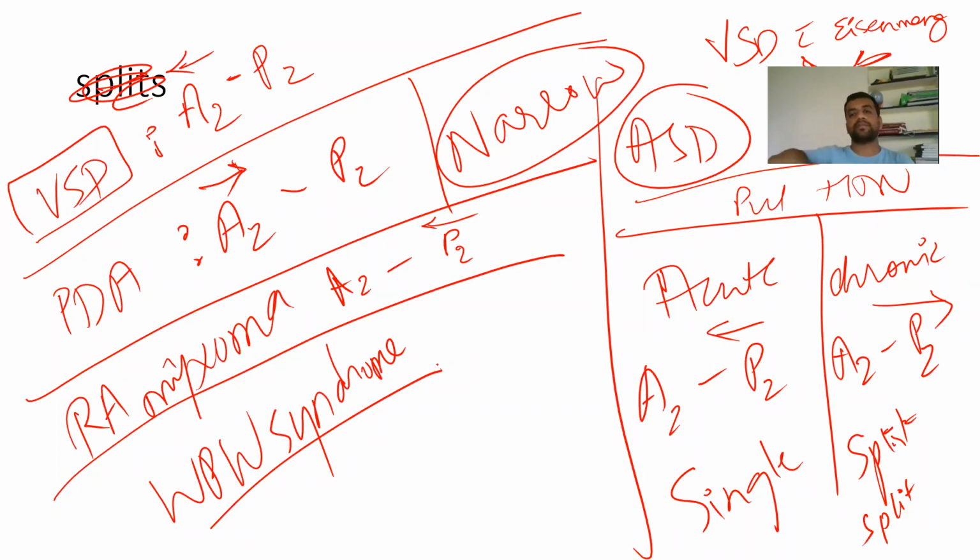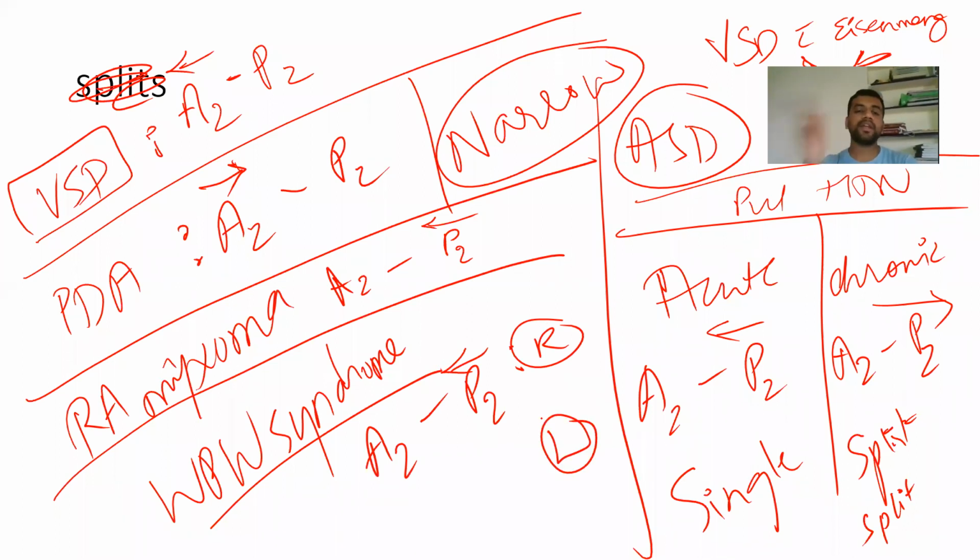So what happens is RV contraction goes on first and P2 will be completed early, and the left side will complete as it goes through the AV node, or through muscle to muscle contraction, it is going to spread up to your left side. So if there is a right-sided accessory pathway, P2 is going to come first. If there is a left-sided accessory pathway, A2 is going to complete first. A2 and P2. Okay, these are the different mechanisms with which we can get it.